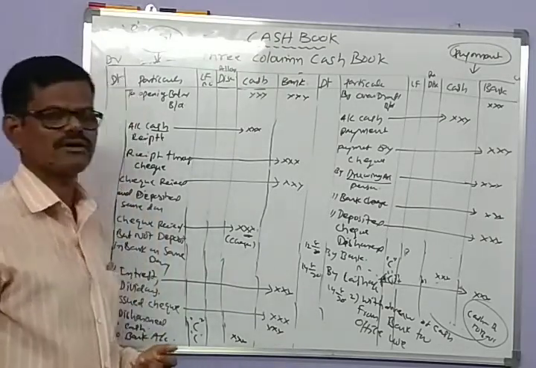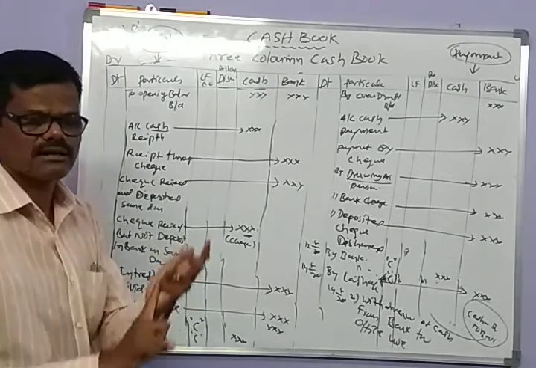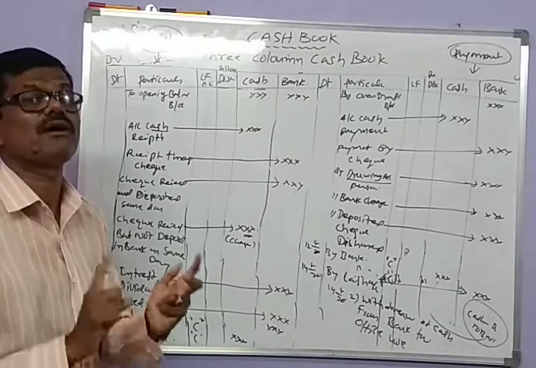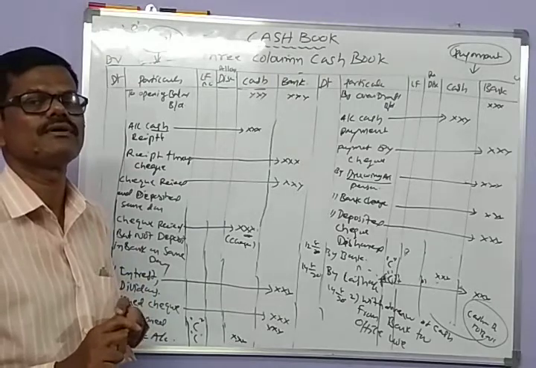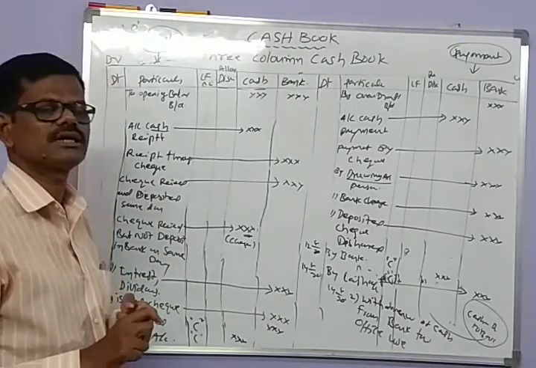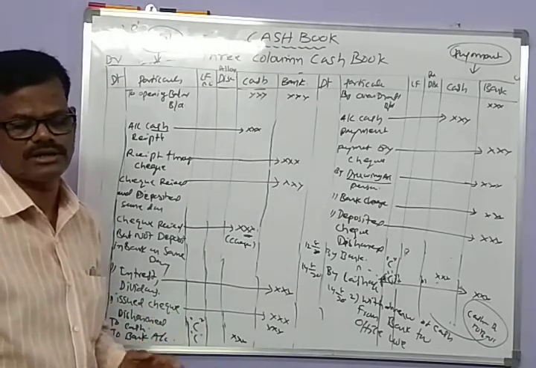One contra entry is for depositing cash in the bank, the second is for withdrawal of cash from the bank for office purposes, and the third is when a check is received but not sent to the bank for collection on the same day.